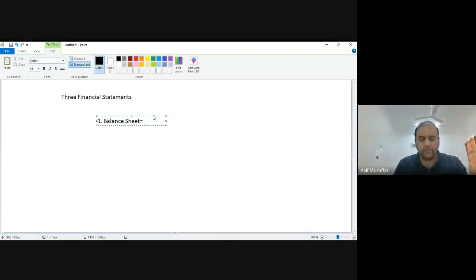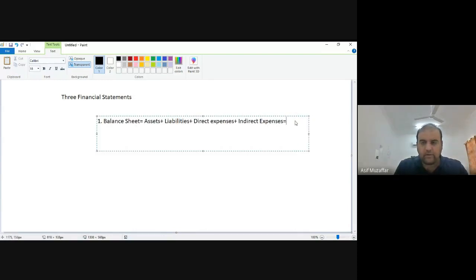So balance sheet is you have assets, liabilities, direct expenses, indirect expenses, which should be equal to capital.